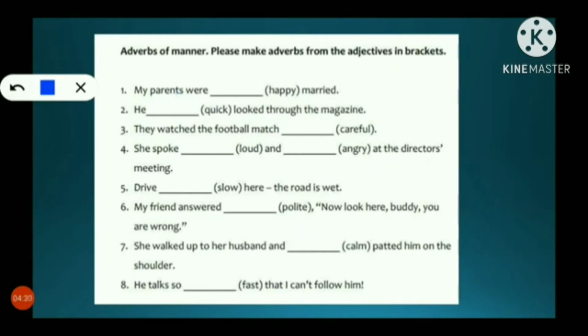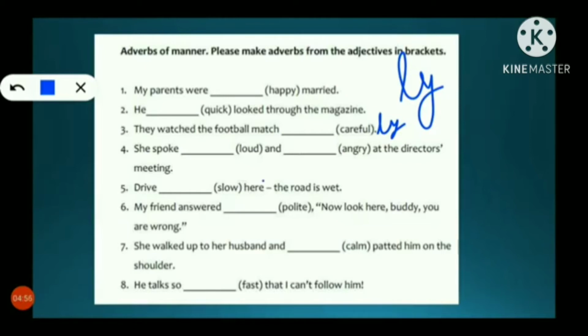They watched the football match dash. In the bracket what is it? Careful. So what can you write? Carefully. Care, fully. Carefully. She spoke dash. In the bracket it is loud.